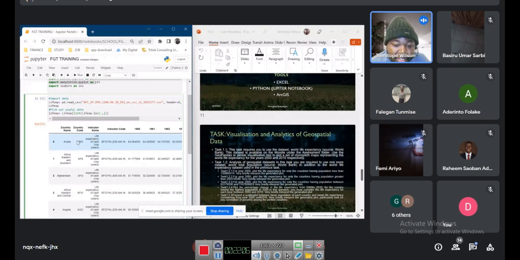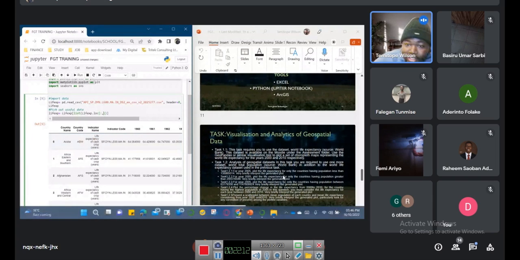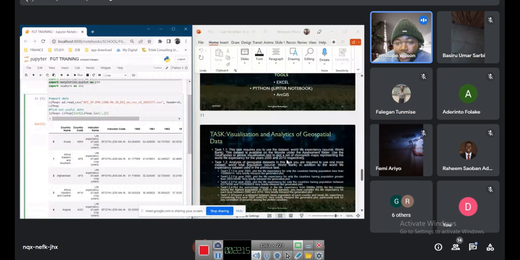What we're after now is the country name column, the country code column, and year 2000 till year 2010. Every other data apart from year 2000 to 2010 is not useful for this analysis. So I take out country name and country code.